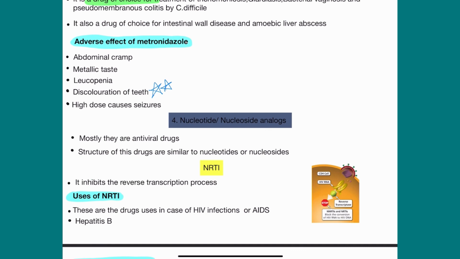NRTI means nucleotide reverse transcriptase inhibitor. It inhibits the reverse transcription process, meaning it inhibits the synthesis of DNA from RNA.